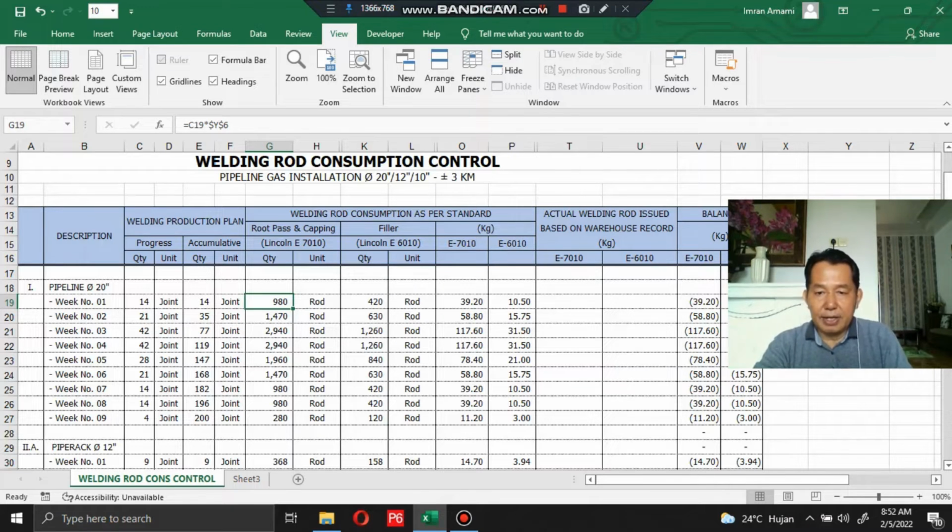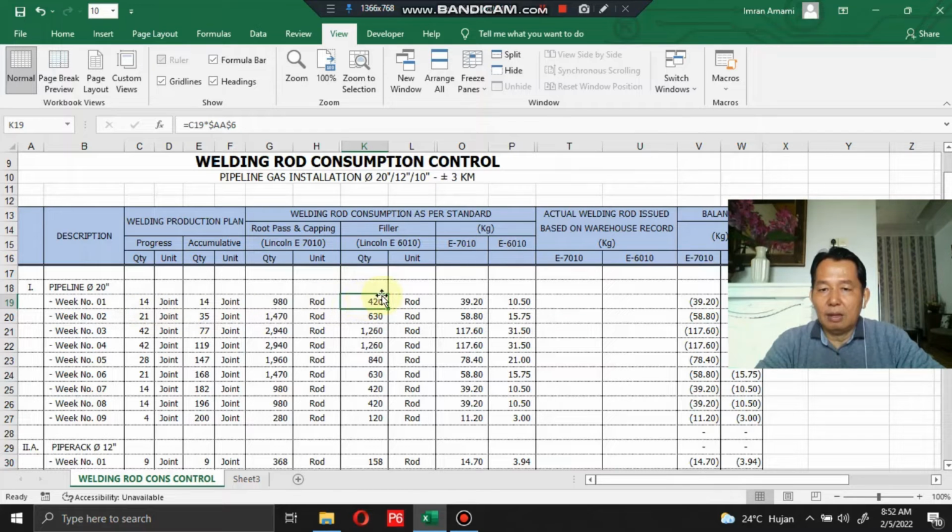Yes, 980 rod. The calculation is inside the cell I mentioned already. Okay, and for the filler works, by the welding production plan, 40 joints.